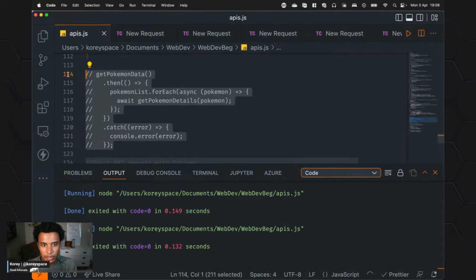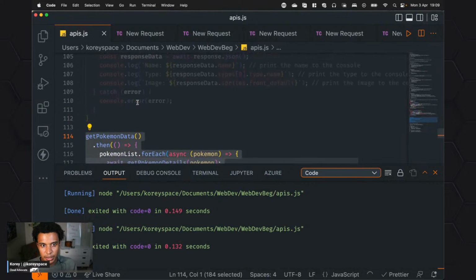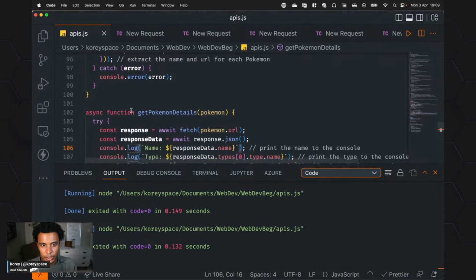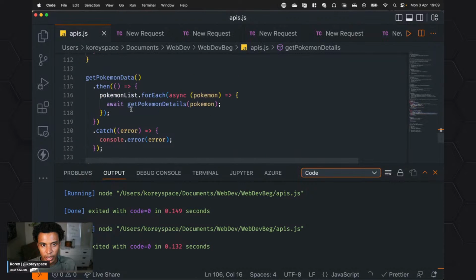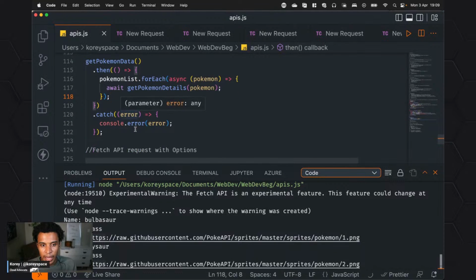So now I actually need to get this Pokemon. I need to call this function here, and that's going to get me that list. So great. Now we have this name, Bulbasaur, type, grass, and the image. If you click on this image, I'm not gonna go to it, it's a nice, cute picture of Bulbasaur, ready for our Pokemon app.